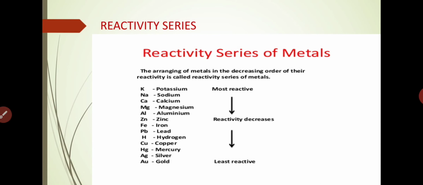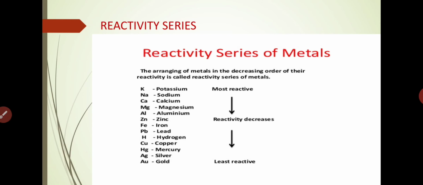A decreasing order, you know, na? At the topmost is the most reactive metal, and at the last is the least reactive metal. So when we arrange the metals in this form, in the decreasing order of their reactivity, that is called our reactivity series of metals. Let us understand with the help of this table.